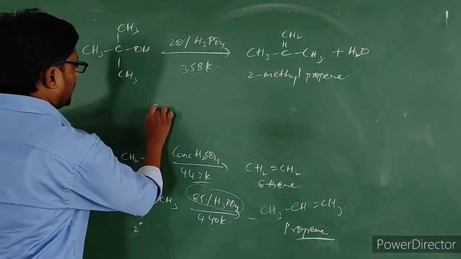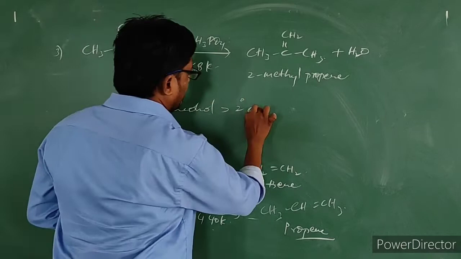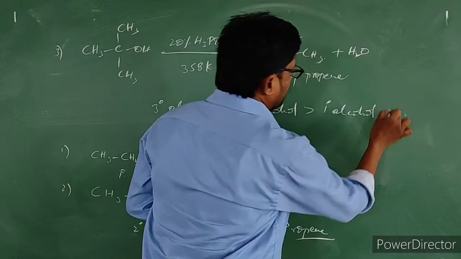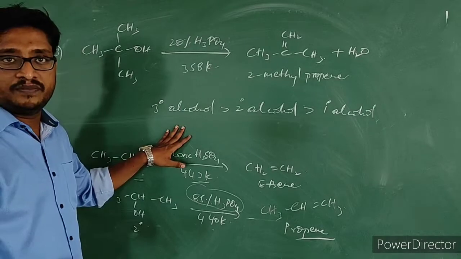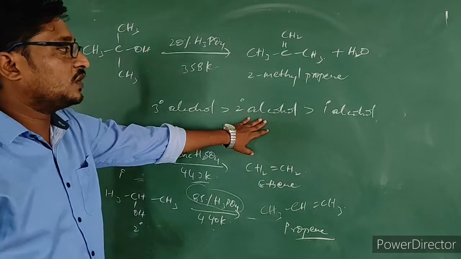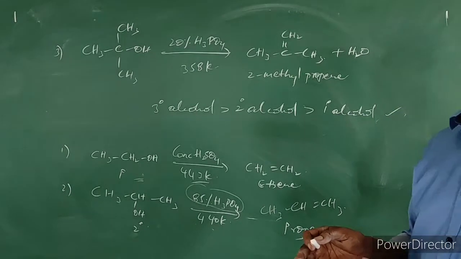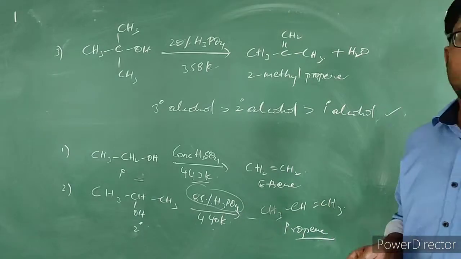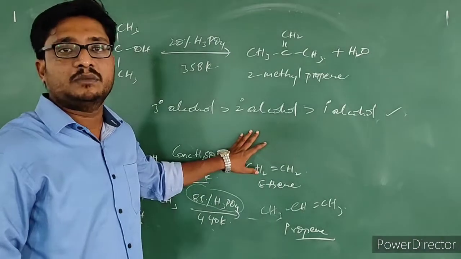The order is tertiary alcohol greater than secondary alcohol greater than primary alcohol. It is based on the stability of the carbocation. Since the tertiary carbocation is more stable, tertiary alcohol can easily undergo dehydration, next is secondary alcohol, next is primary alcohol. From an objective point of view, this order is important. They will ask which of the following is the correct order for the dehydration of alcohols. So please keep this in mind.